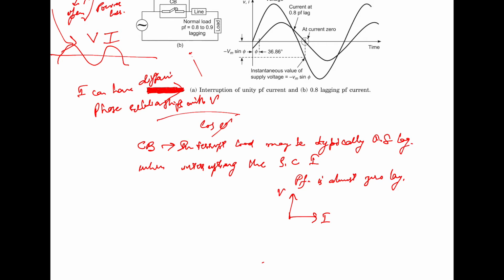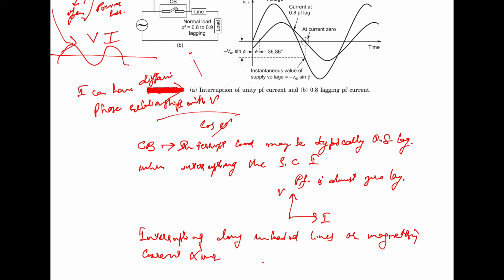And when interrupting long unloaded lines or the magnetizing current of the transformer, in that case the power factor will be close to zero leading.